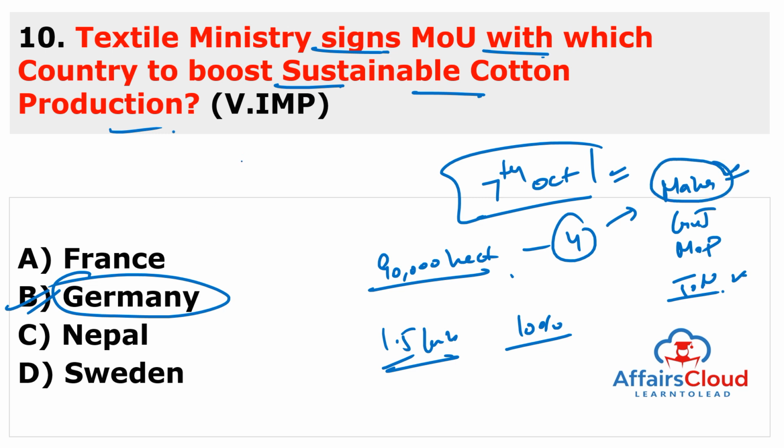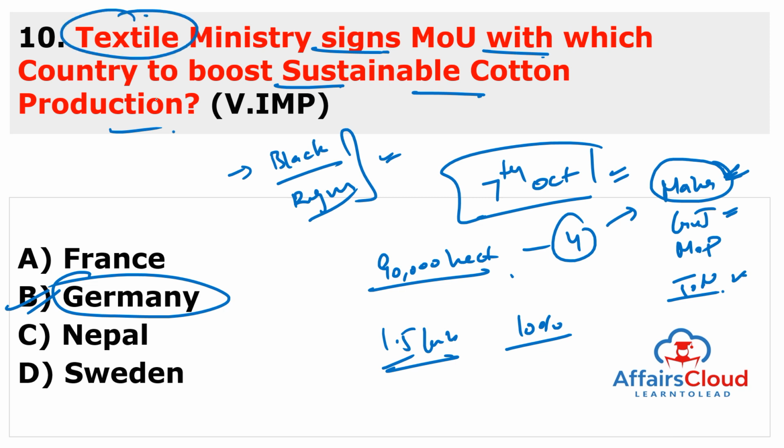And the cotton is basically harvested on which soil? It is on black soil. Black soil is also known as regur soil. So you can remember, the most producing state is Maharashtra, second rank goes to Gujarat. So India is the world's largest cotton producer and the second largest consumer of cotton. And remember about the Ministry of Textile, Piyush Goyal. Piyush Goyal is currently the Union Minister and he is currently the member of Rajya Sabha from Maharashtra.